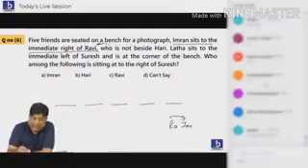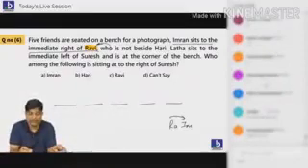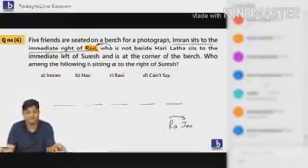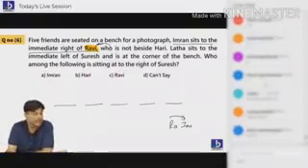Who is not beside Hari? Ravi is not beside Hari. Who is not beside Hari? Ravi. Following everybody? But it's of no use now.